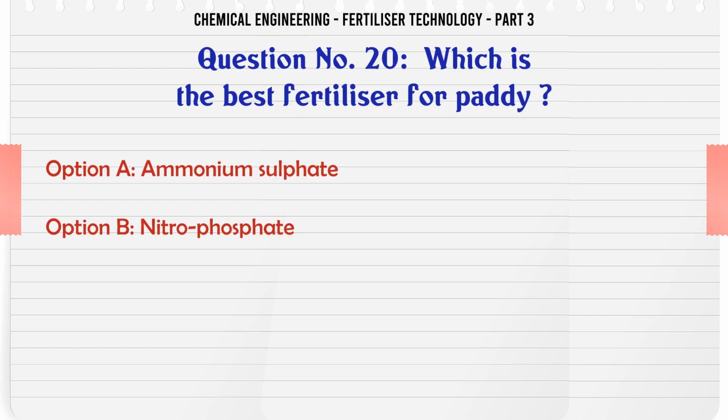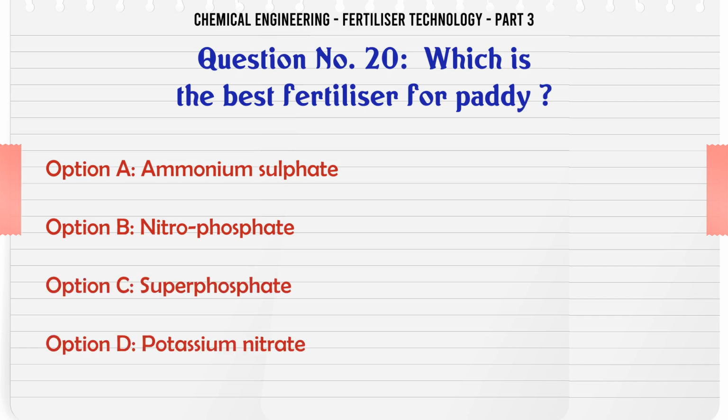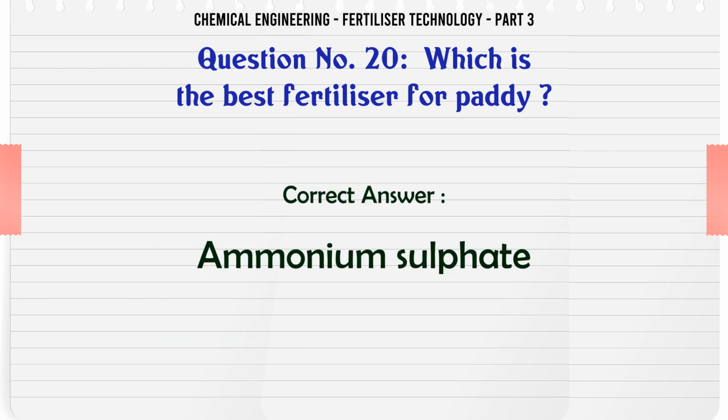Which is the best fertilizer for paddy? A. ammonium sulfate, B. nitro-phosphate, C. superphosphate, D. potassium nitrate. The correct answer is ammonium sulfate.